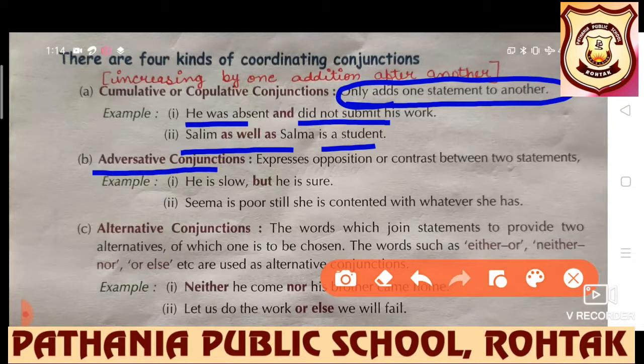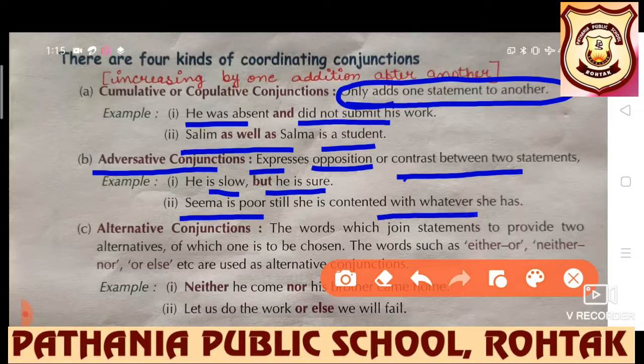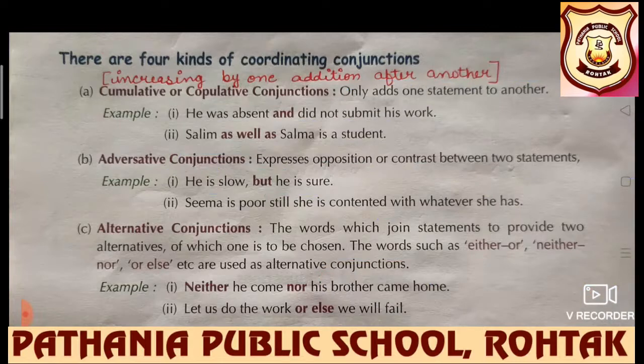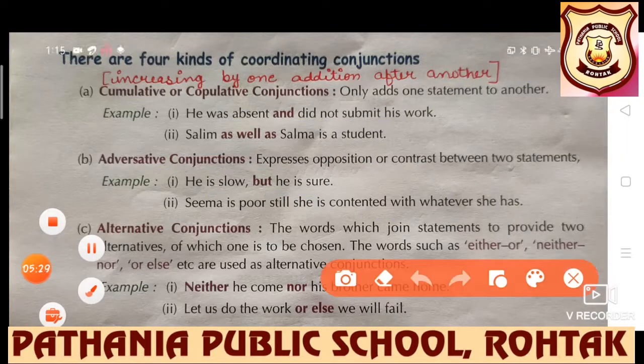Adversative conjunctions, obviously opposition will be there, so these conjunctions express opposition or contrast between two statements. He is slow but he is sure. Seema is poor, still she is contented with whatever she has. Obviously opposite contrast will be there.